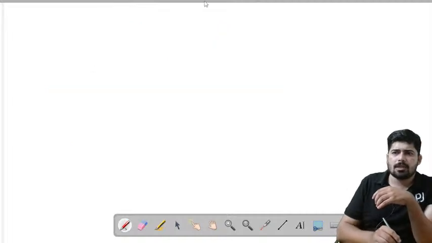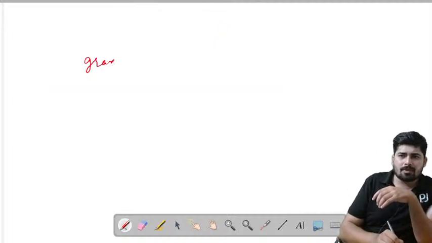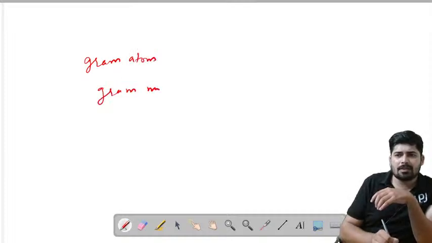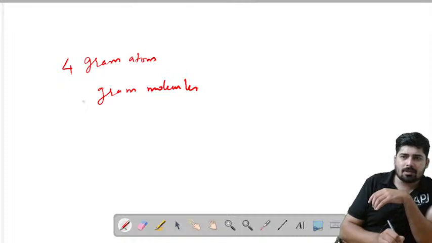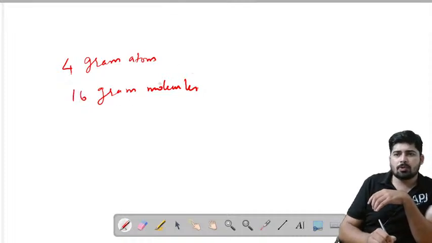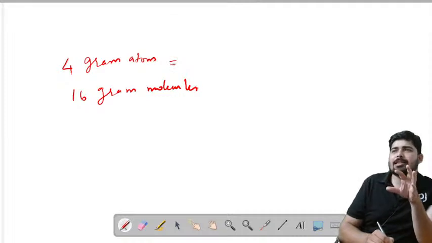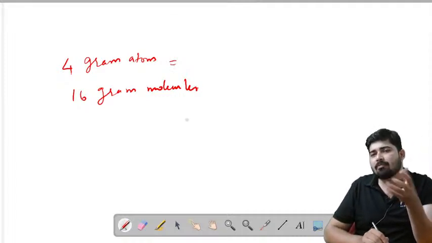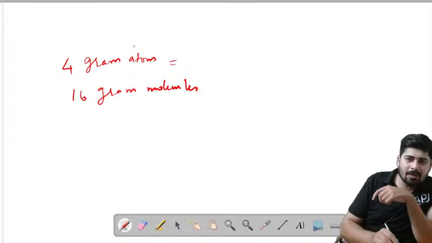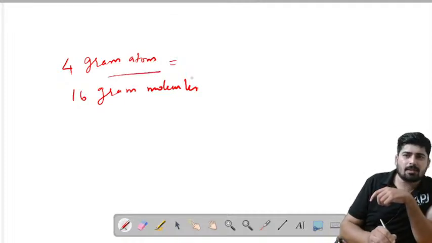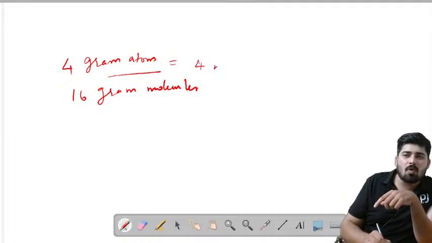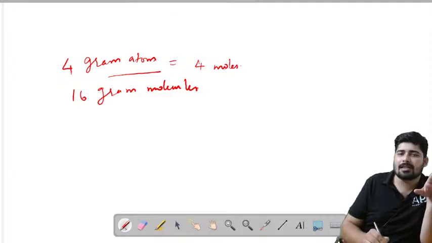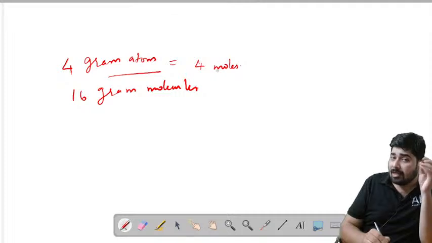Let's take a new page. That is gram atoms or gram molecules. There is a representation of moles in these two manners. If I say 4 gram atoms or 16 gram molecules, the students normally consider that the weight is 4 gram. It is not like that. Whenever you find gram and atom together, understand it is indicating mole. That means this sentence indicates 4 moles. It is nothing regarding the weight. It indicates 4 moles. So this is a very much confusing topic.